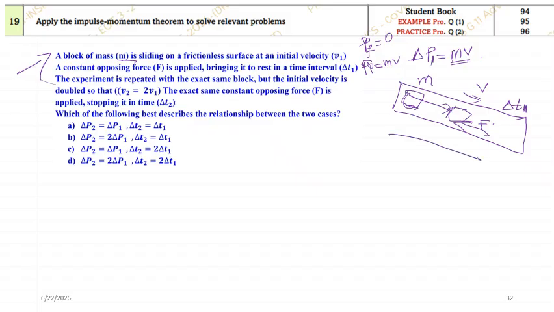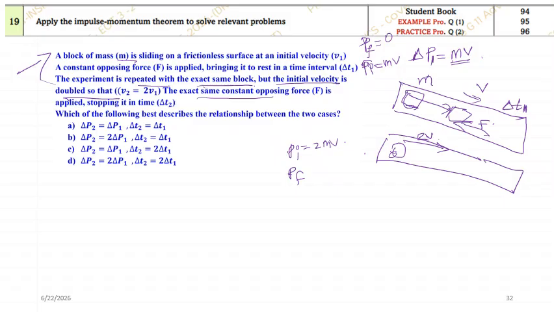Now in the second case, read. The experiment is repeating with an exact same block. Mass is not changing, but the initial velocity is doubled. So initial velocity we are doubling. So in the second case, we are using the same mass, but the initial velocity now is 2v. So what will be the initial momentum? Pi will become 2mv. Now, what is Pf again? Look at, exact same force is applied to stop it. You are stopping it. So Pf again in the second case also will be 0. So what is delta P2? Delta P2 will be equal to 2mv.